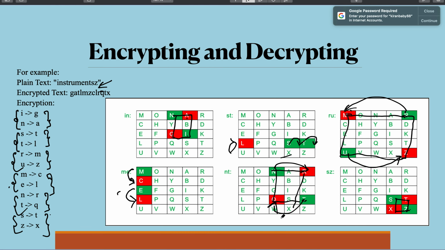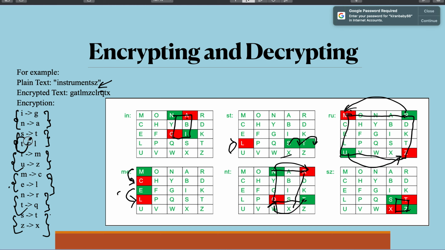That's all with the substitution ciphers that are based on polyalphabetic substitutions. That is, each letter can have a different substitution. So how is polyalphabetic substitution being explained here? See, for example, this one here.